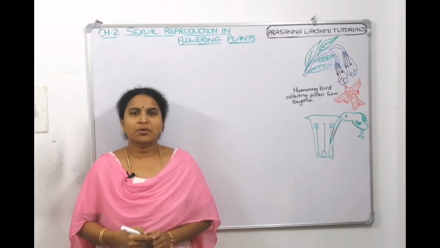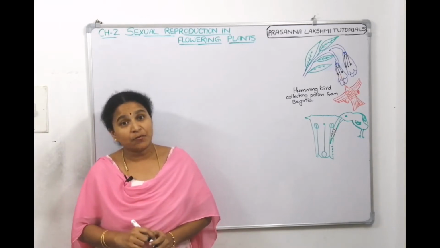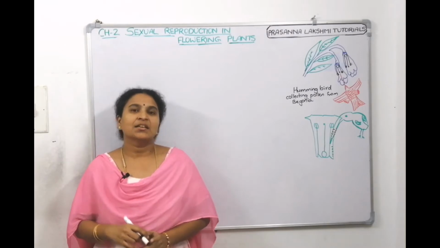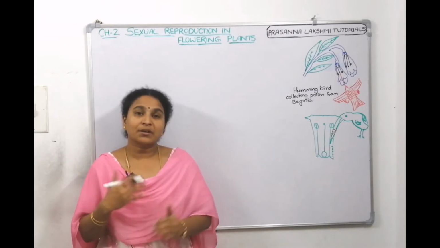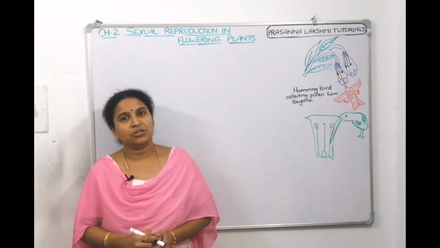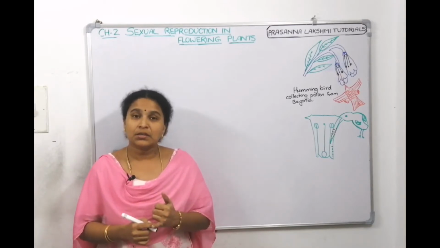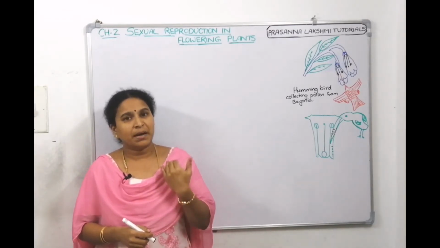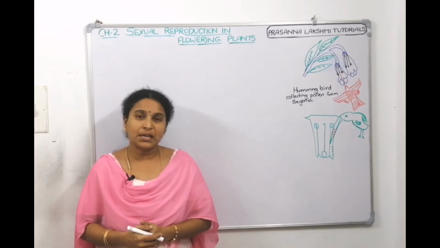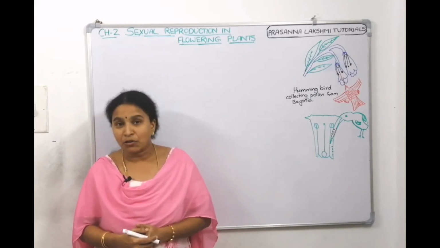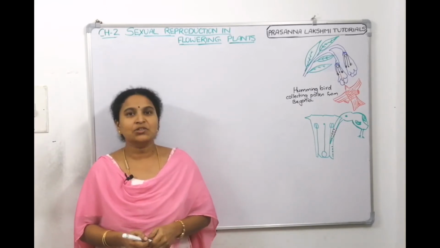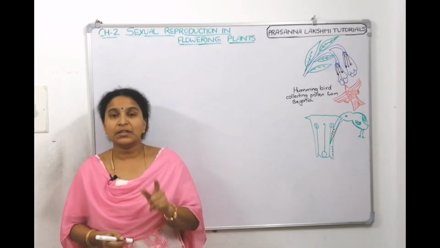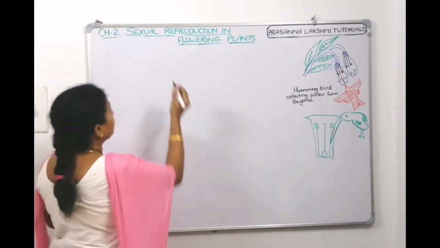In the previous lecture, we talked about entomophily. What is entomophily? Pollination by insects. In today's lecture, we'll talk about the remaining types of biotic pollination, like pollination by birds, ornithophily, pollination by ants, myrmecophily, pollination by snails, malacophily. All that we will discuss in today's session. So, we'll start first with ornithophily.